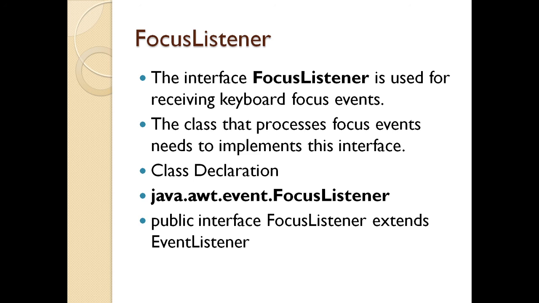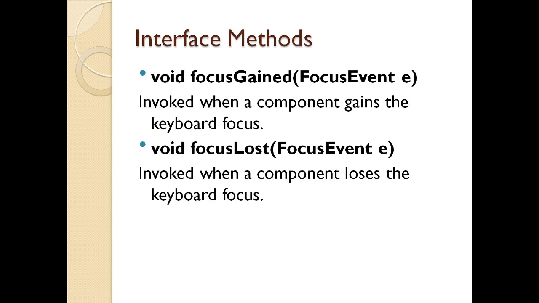Now when do I use this method? Let's say you have a text area or a text box. When you want the user to put in the name in the text box, the cursor has to blink in the text box. So I need to apply the listener, that is focusGained, on that particular text box. For that, I have the method void focusGained. This method is invoked when the component gains the keyboard focus. So now the user can put in his name. Once you are done with the name, you want to remove the focus from it. You have a method called void focusLost, again passing the attribute FocusEvent with the object E, and the method is invoked when the component loses the keyboard focus.